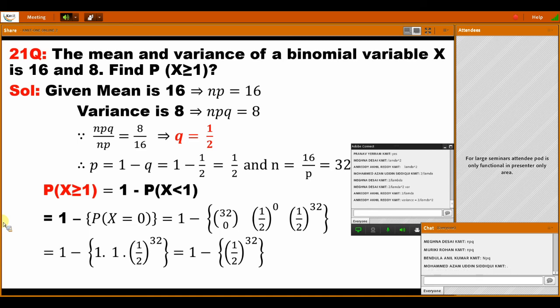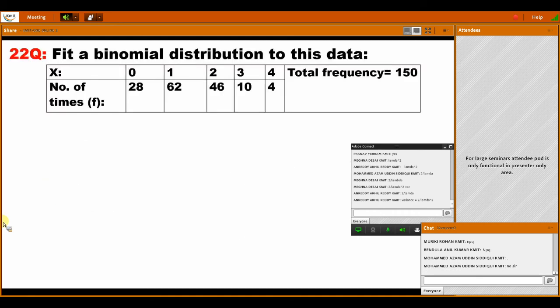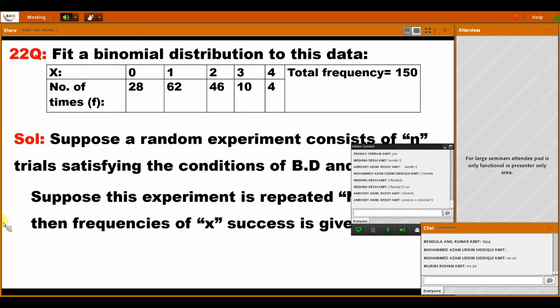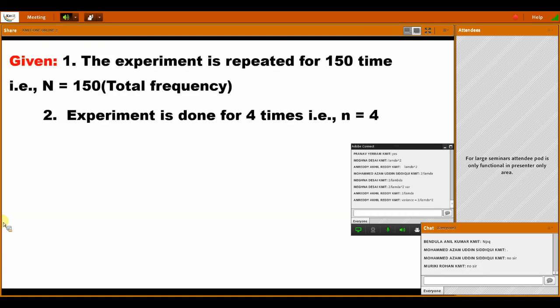Which type? So this is an objective type problem.